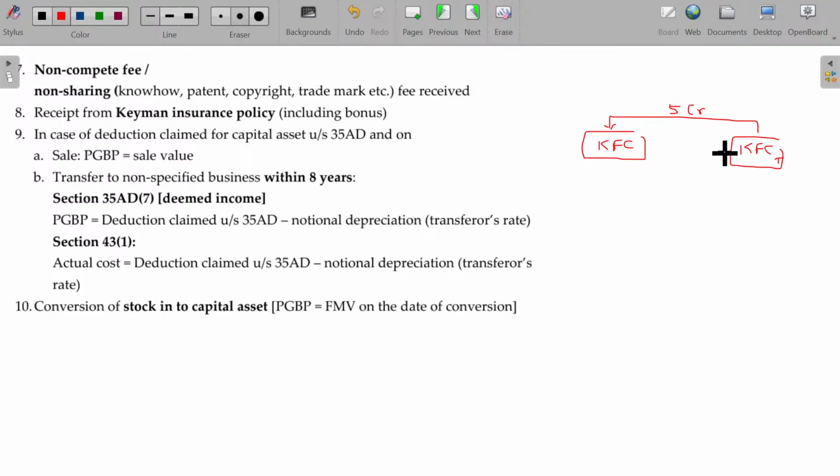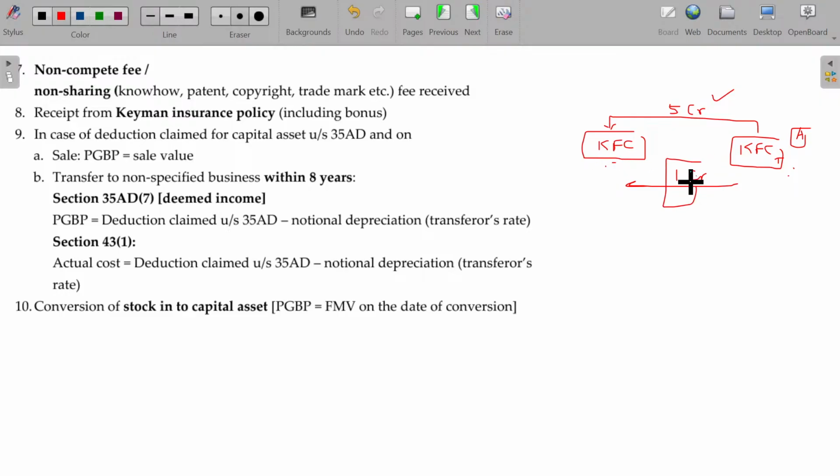Clear? Not only that, KFC will make the dealer pay another 1 crore: don't give such a branch franchise offer to any others other than KFC Trichy in this locality. It may be owned by A. You don't give this franchise to any others in the same locality. You can give some other places. This 5 crore is PGBP income for the KFC. This 1 crore is also PGBP income for KFC.